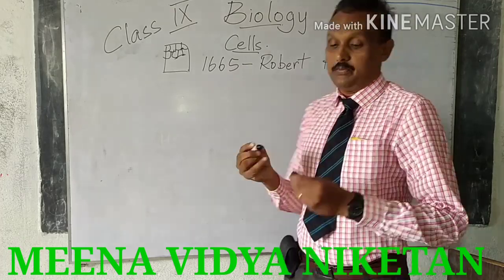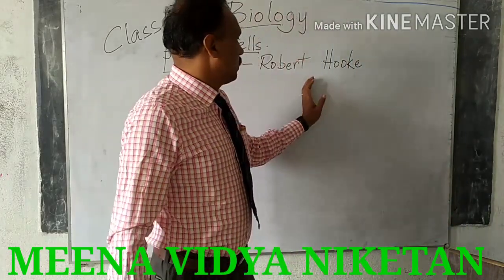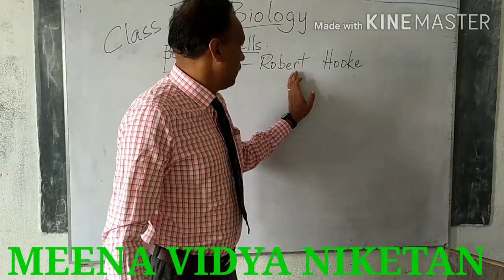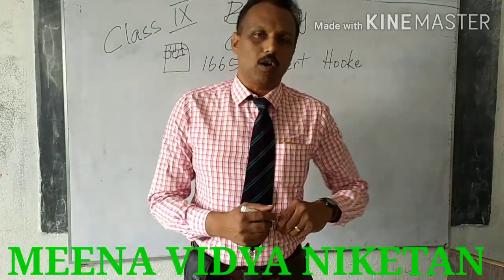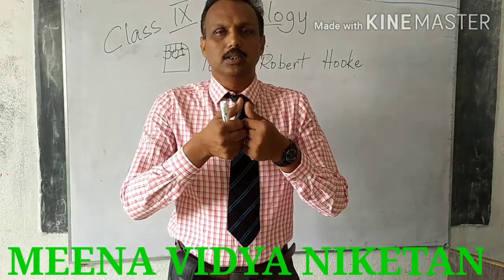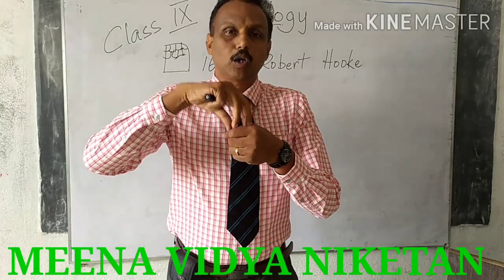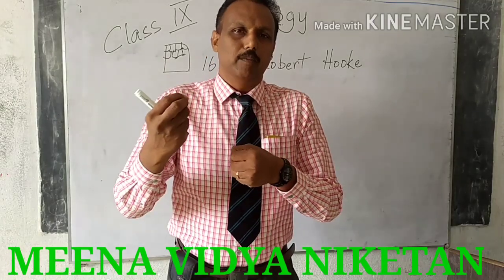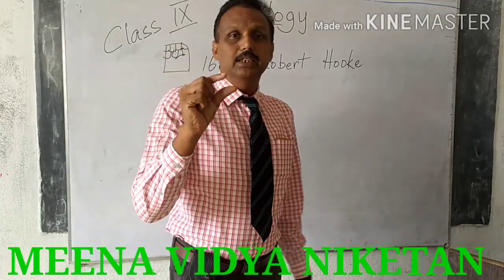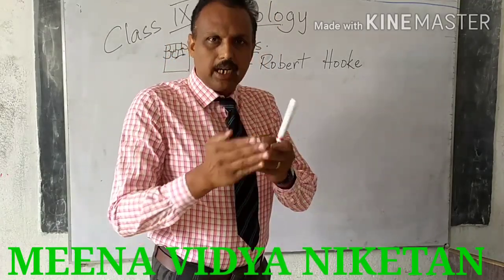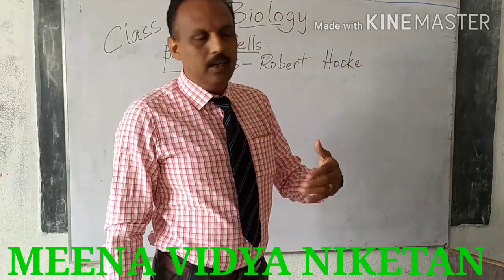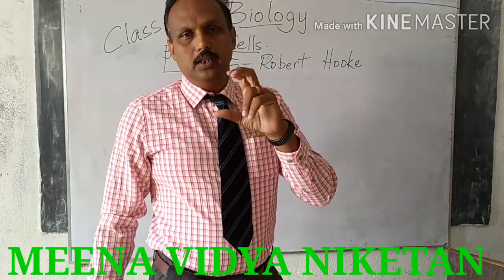In the year 1665, Robert Hooke made one microscope by himself, and he used a piece of cork. Cork is a piece of wood, like you might have seen on top of some bottles. Wooden cork will be placed on that one. We remove that one, it comes out with a pop sound. So Robert Hooke used that piece of wood, which we call cork. He cut it into thin slices, kept it under the microscope which he had made, and then he observed.